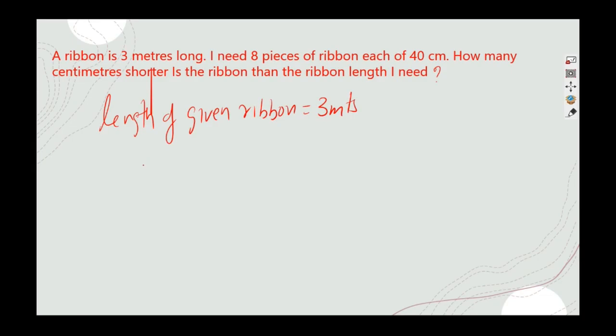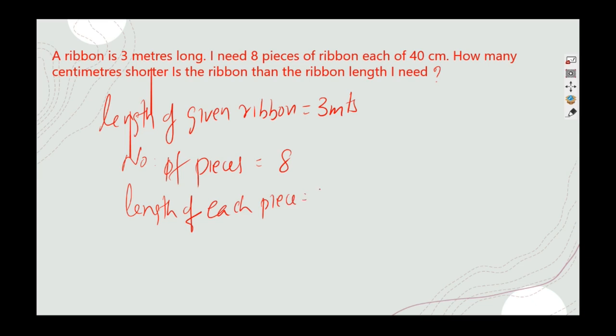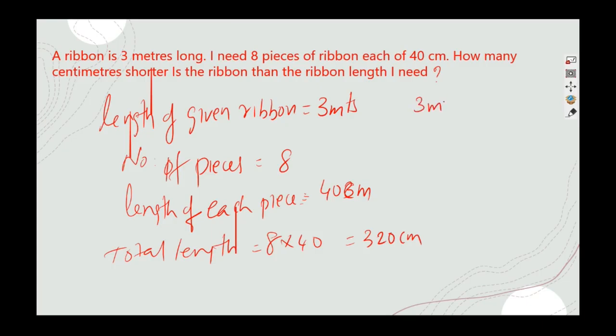Okay, and we need 8 pieces. Number of pieces required is 8. Length of each piece is given as 40 centimeter. If that is the case, 8 into 40, this is the total length required. Total length required is 320 centimeter, and 3 meter is a given one.